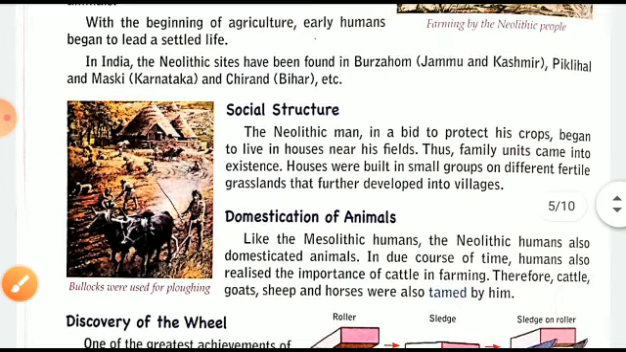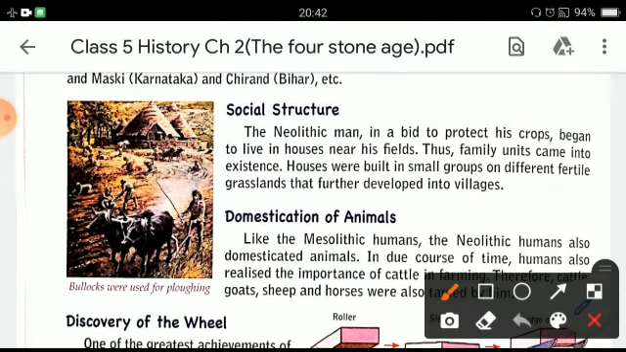About the social structure, Neolithic man, in a bid to protect his crops, began to live in houses near the field where he used to grow the crops. He started living there only. He started building houses in order to protect their crops. And thus family units came into existence. This is how the family came into existence when they started living in colonies. Houses were built in small groups on the different fertile grasslands and further developed into villages.